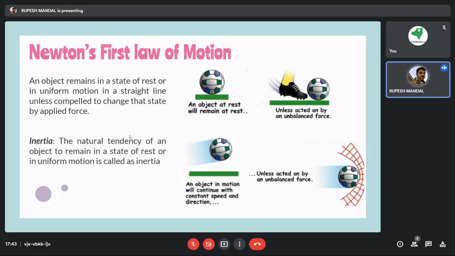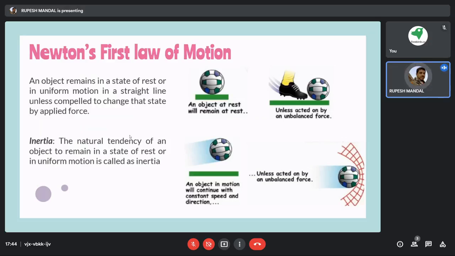In the first law of motion, the definition was: an object remains in a state of rest or in uniform motion in a straight line unless compelled to change its state by an applied force.